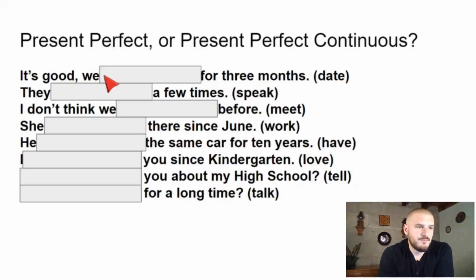We've been dating. We've been dating for 3 months. Date, salir con. This is a dynamic action. So we can say it's dynamic, it's continuous, it's for 3 months, a duration of time. So we can use the present perfect continuous. It's good. We have been dating for 3 months. Perfect. "Speak. They." Okay, so speak is also a dynamic action, but is it present perfect or present perfect continuous?